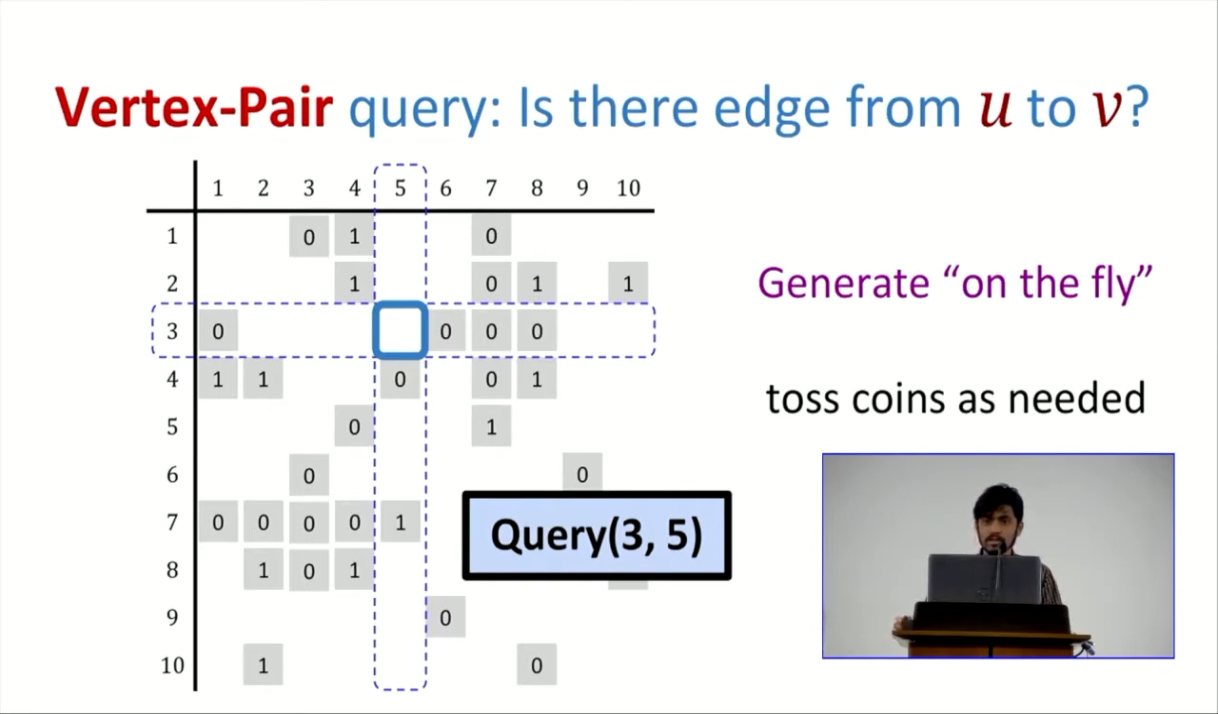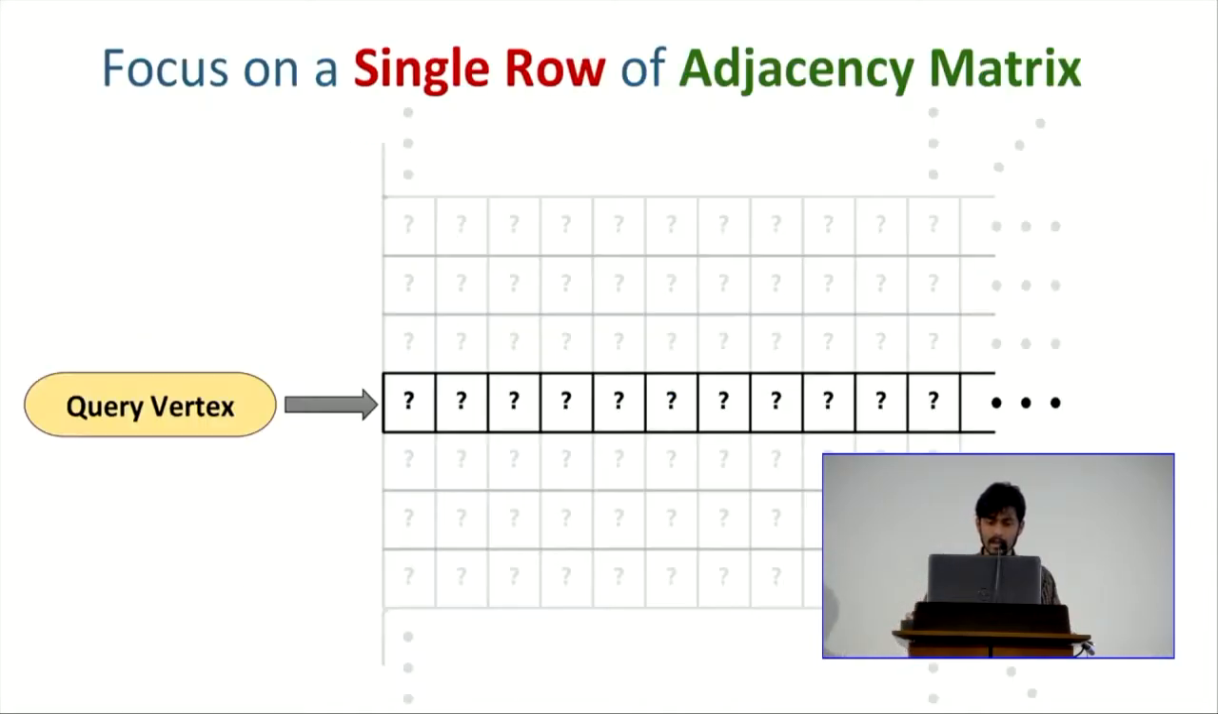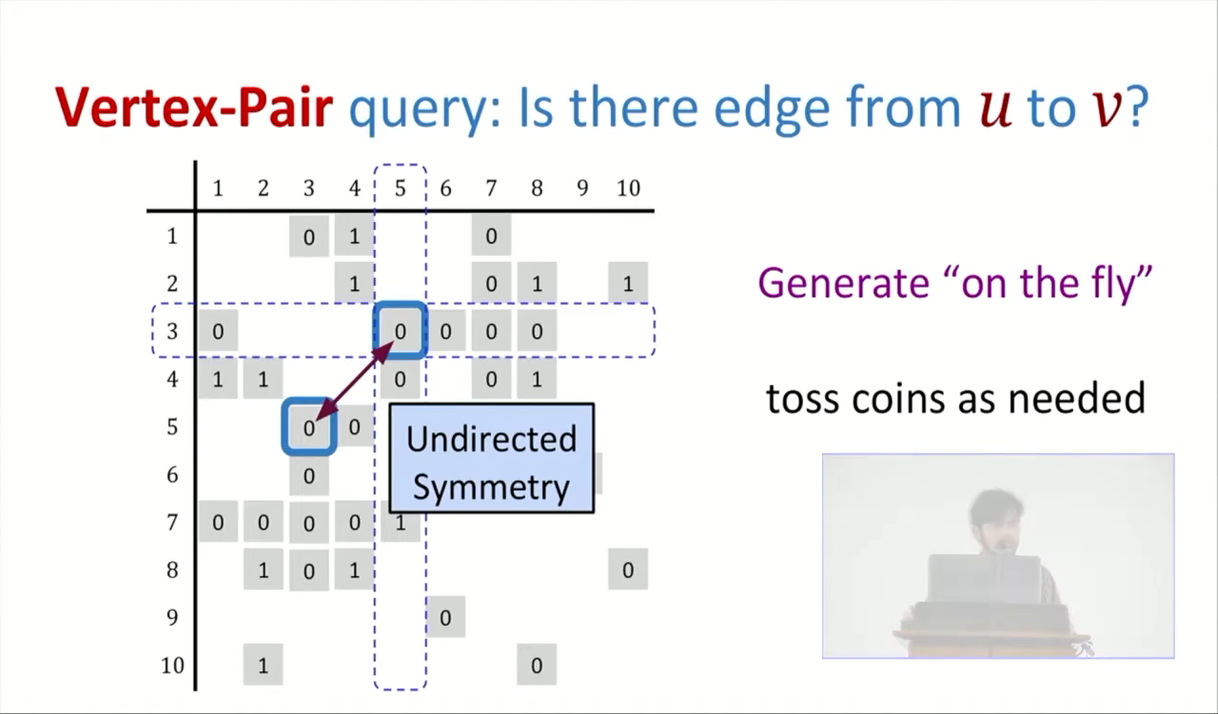Well, you look at the matrix. If you have already revealed that location, you don't care. And if you haven't, then you flip a coin. And whatever you get, the only caveat is you have to copy it across the diagonal, because this is an undirected graph, and therefore you need entry (5,3) to be the same as entry (3,5). So that's very easy. This is sort of just a warm-up. Vertex pairs should be very easy in this model, just because everything is independent. More interesting are next neighbor and random neighbor, and that is what I'll talk about next.